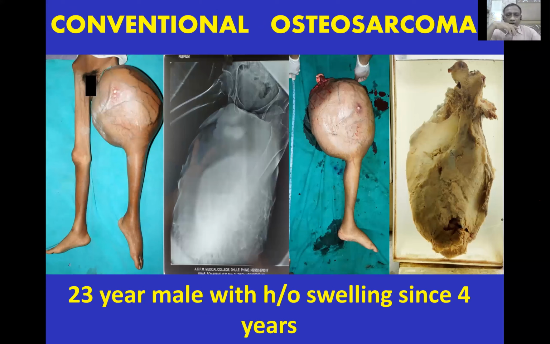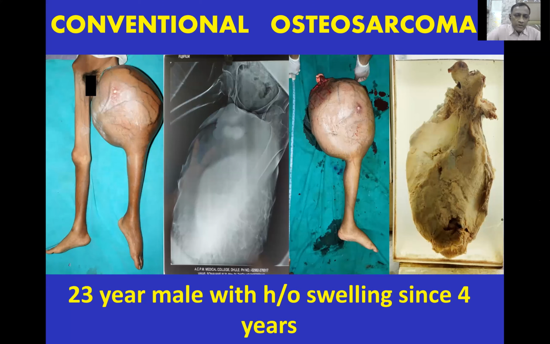This is probably the lifetime specimen of any orthopedic surgeon. I don't know whether the senior orthopedic surgeons in the faculty have seen this or not. This is the effect of the corona pandemic, which is not very good for this patient. This is a 23-year-old male who had a small swelling in the distal femur. He is very poor economically, financially, and socially also.